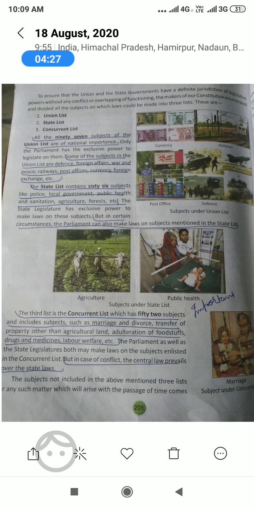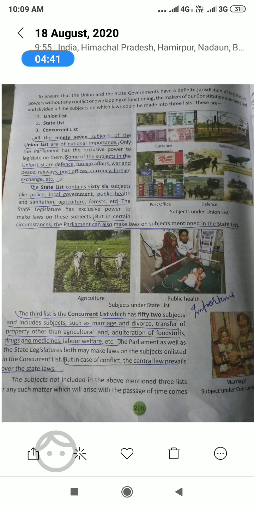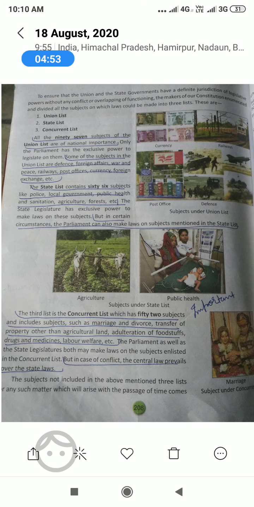Okay. And your president, Ramnath Kovind. Okay, Ramnath Kovind is the president of India, but the president is not a member of either house, whether Lok Sabha or Rajya Sabha. But how is he an integral part of parliament? Because whenever there is a need to make any law, at that time we present a bill in parliament.